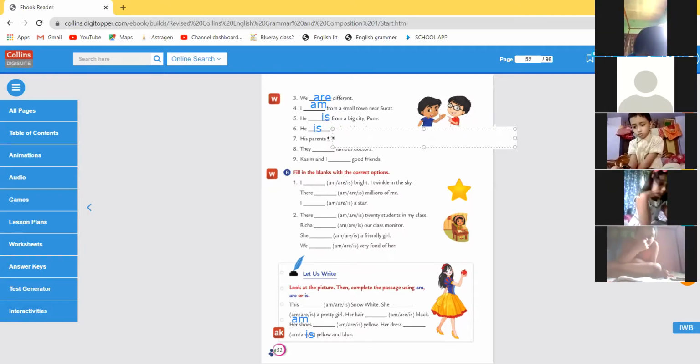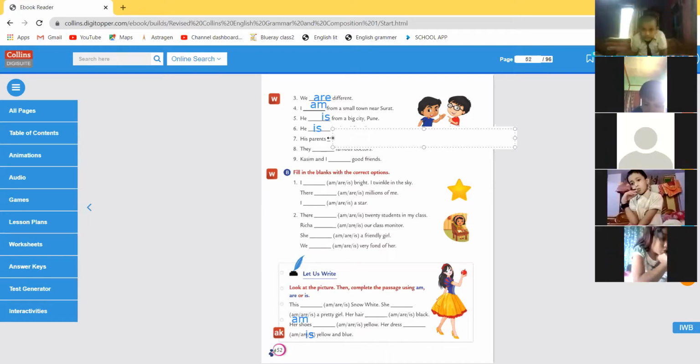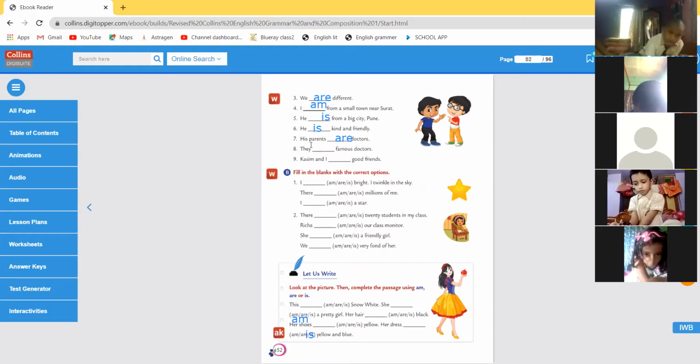His parents means not only mother, not only father. Father and mother both are known as parents. So after parents, you must write are. His parents are doctors. They, we know, they are. Why are? Because they mean more than one person.